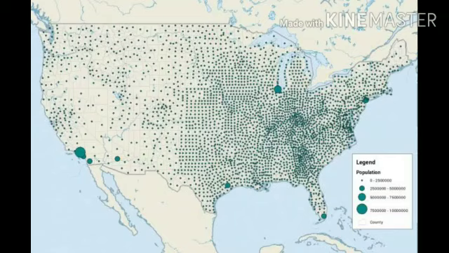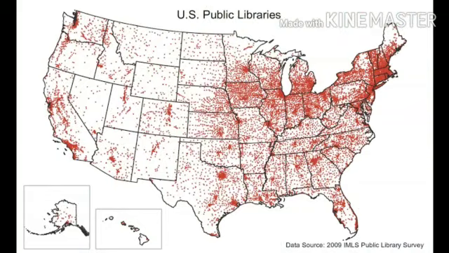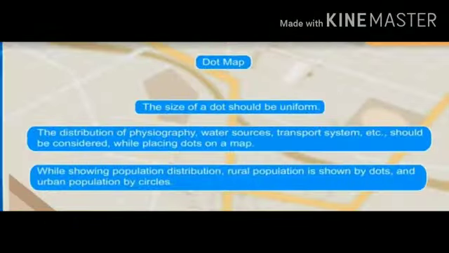The dot method is more suitable for that variable which is freely scattered across the region. Students, this is a quick recap of dot map.